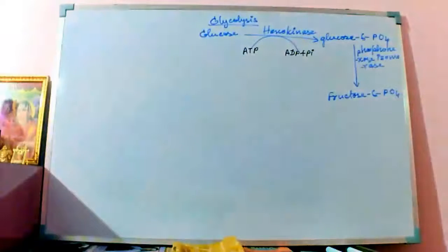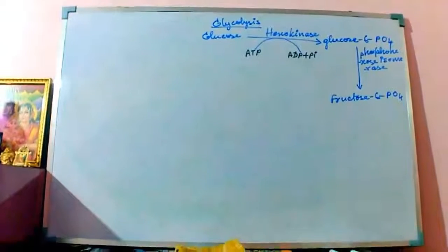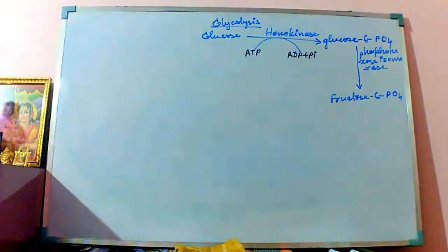Why isomerase? Because the glucose 6-phosphate and the fructose 6-phosphate look almost the same. Okay. These are isomeric compounds, like the optical isomerism that I've discussed before in the carbohydrate, in the biomolecule section. They have the same molecular formula but different arrangement of the atoms at some places, at the second carbon or the first carbon. So these are the isomers.